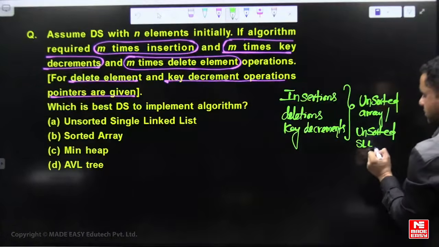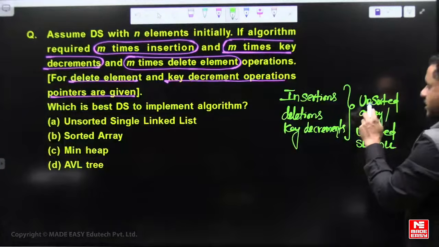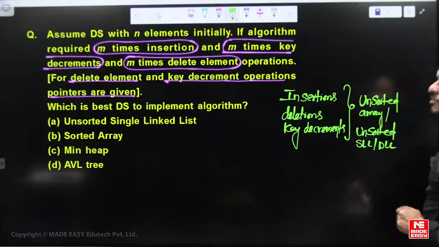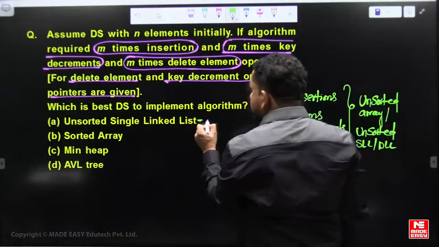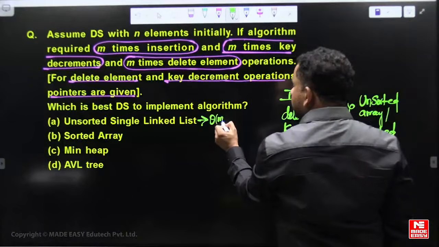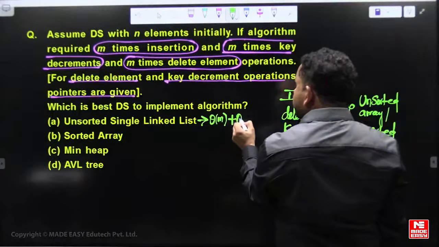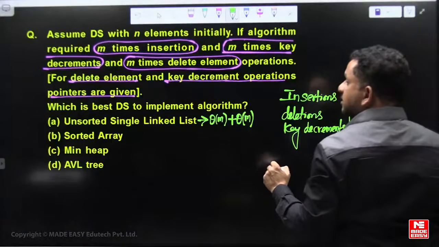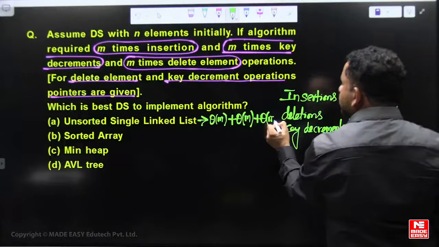Unsorted, either single linked list or double linked list, is best, because if you go for an unsorted list, insertion is constant time, deletion is constant time, and key decrement is constant time. So one insertion is constant time, m insertions become order of m time. One deletion is constant time, one key decrement is constant time, m key decrements become order of m. m deletions require order of m time. So unsorted lists are best.